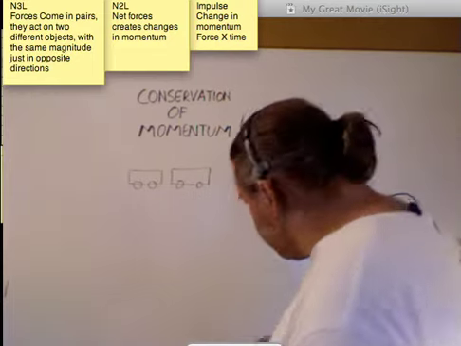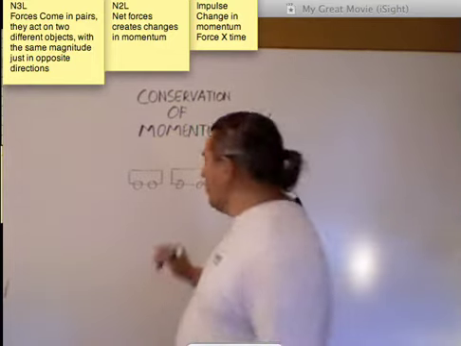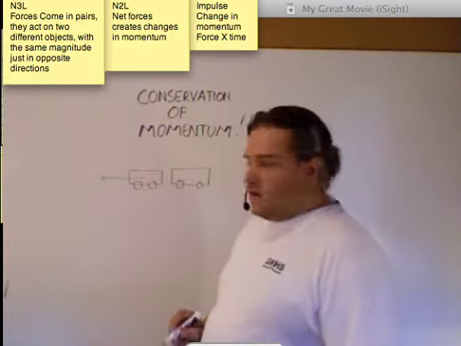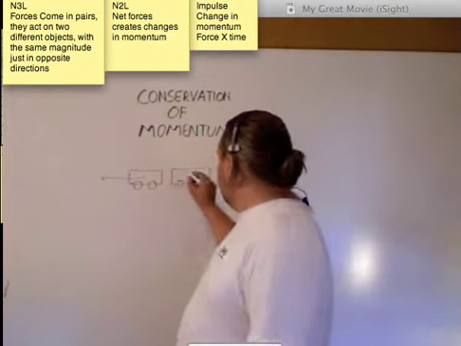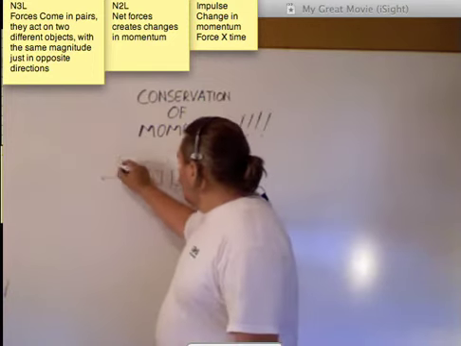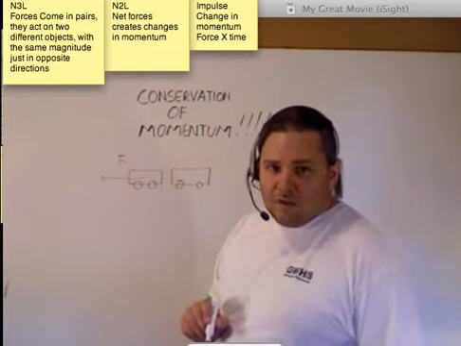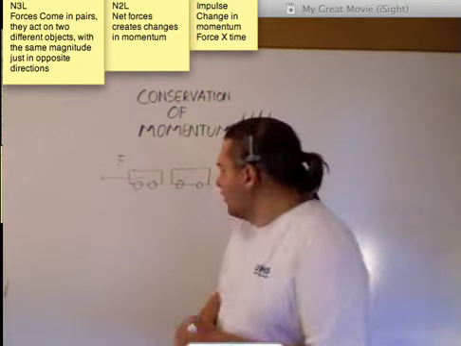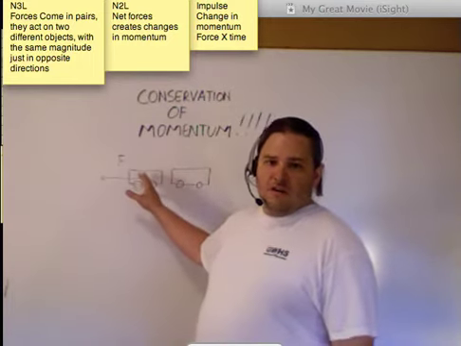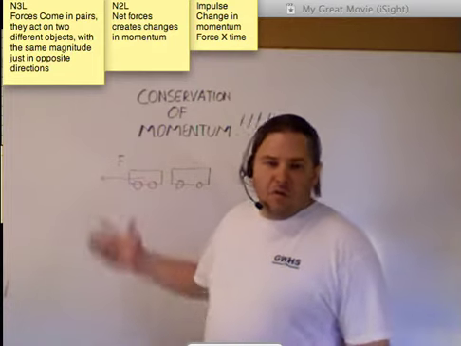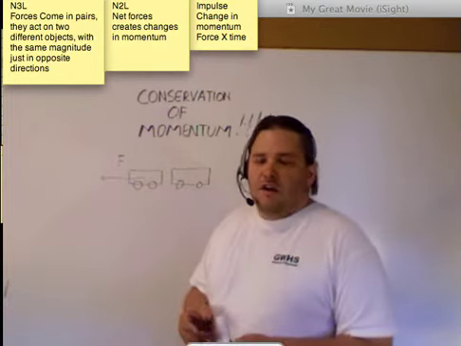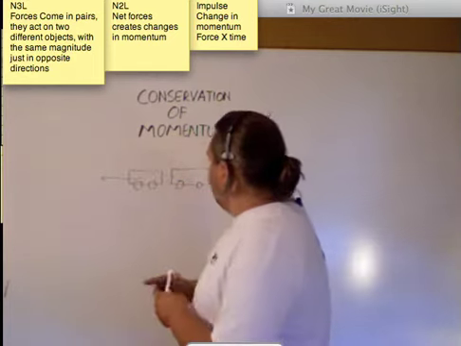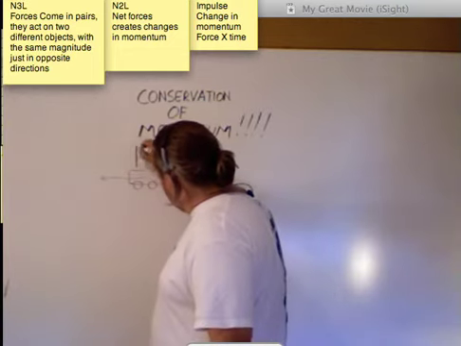Well, in the case of a collision, I have a car striking another car. That car is delivering a force on that car. Okay? So in the process of the collision, this car slams into that car, and there's a force being exerted on that car. Now, looking back at Newton's third law, what does that mean? If this car exerts a force on this car, what else do we know? Well, we know forces are in pairs, and that they're acting on two objects, and that they're the exact same magnitude.